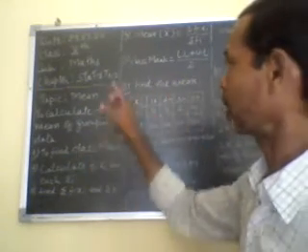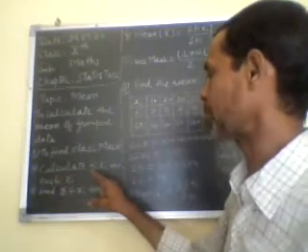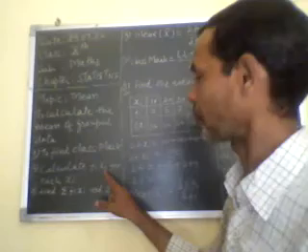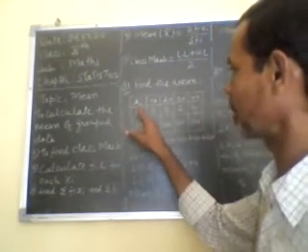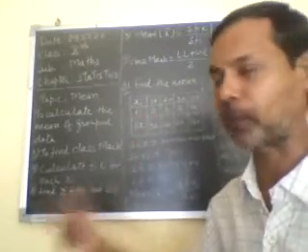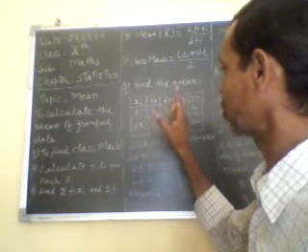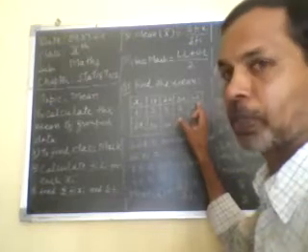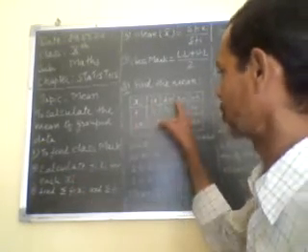Once we find the class mark, now come to point 2. Calculate fi xi for each xi. X means the observation, and i means the counting number, 1, 2, 3, 4. So observation 1 is 10, observation 2 is 20, observation 3 is 30, observation 4 is 40. There are 4 observations.